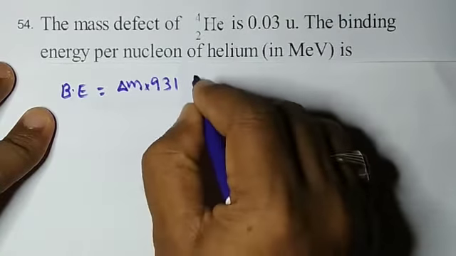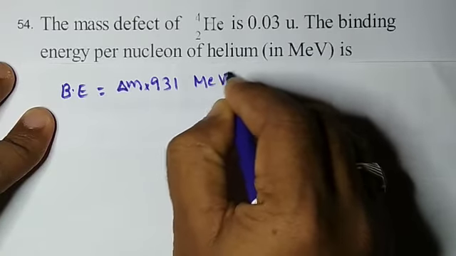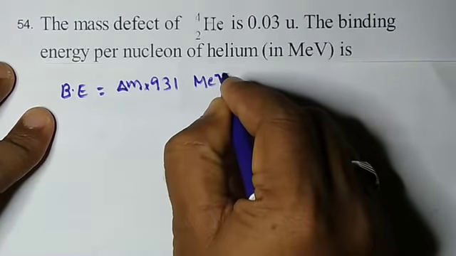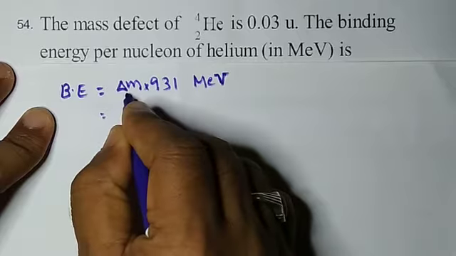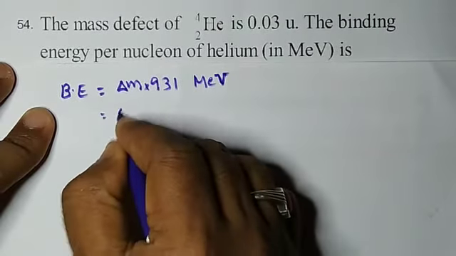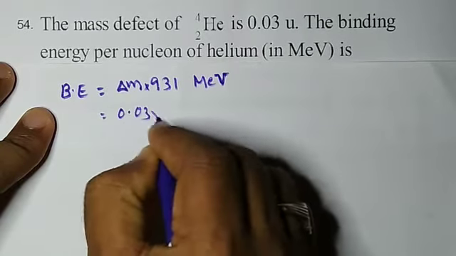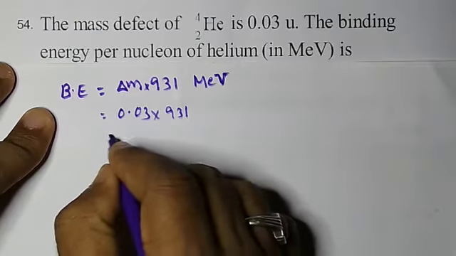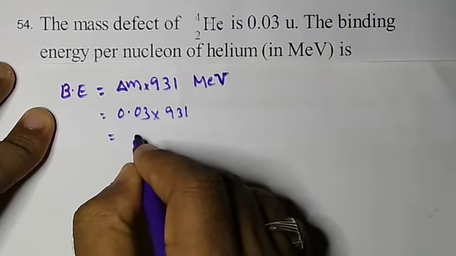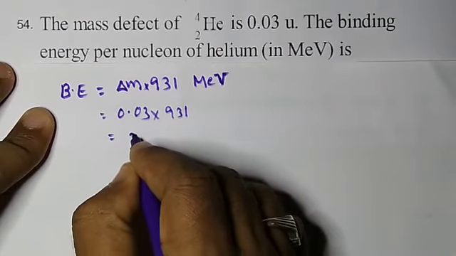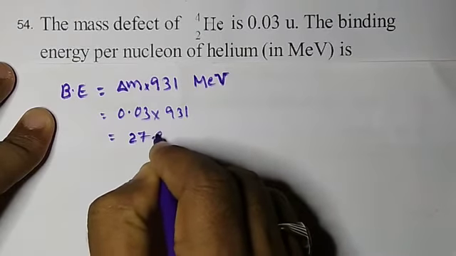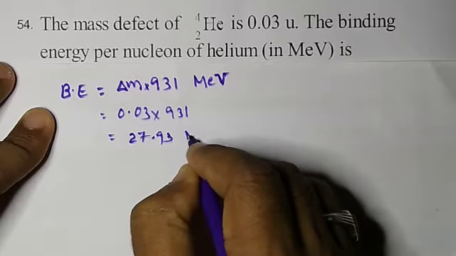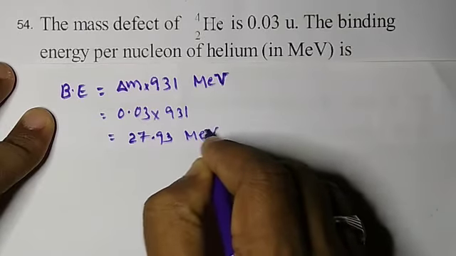This formula is in terms of MeV. Therefore here the mass defect for helium is given, into 931. After calculation we will get 27.93 MeV.